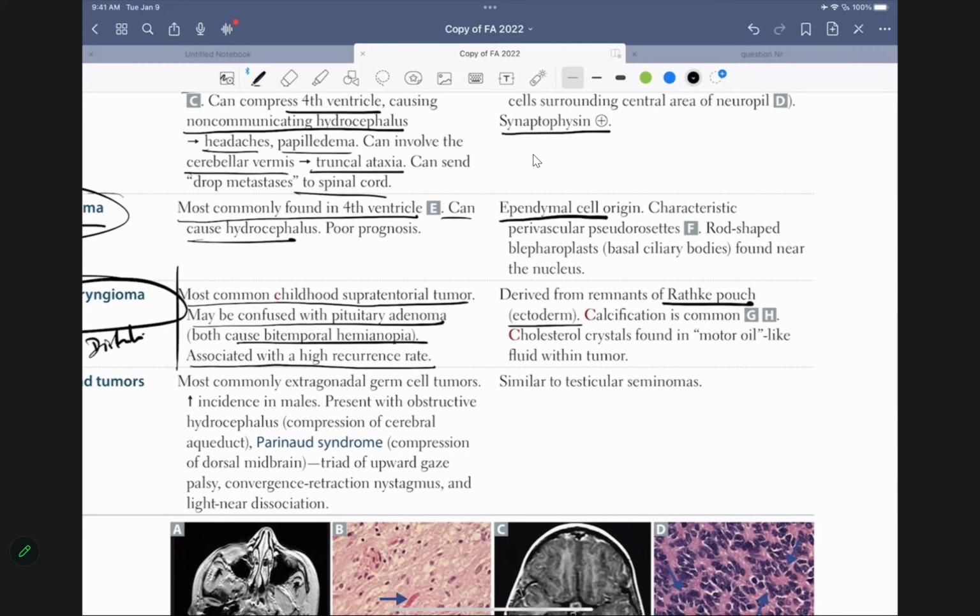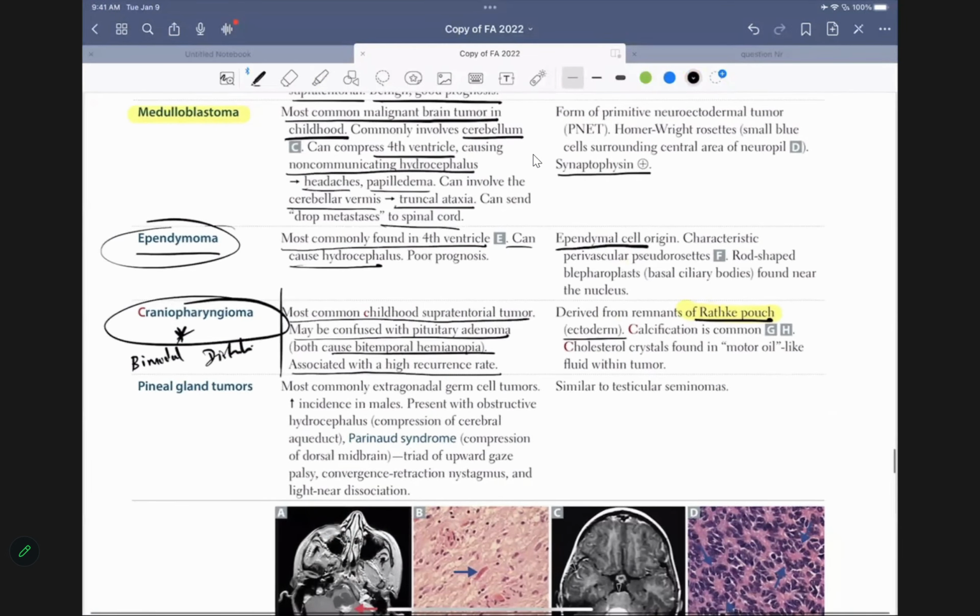Remnant of Rathke's pouch. This is the only reason you need to remember this name, Rathke's pouch. So remnant, calcification is common. That brings you the answer. Once your gland is calcified, you cannot produce anything, can you? All right. So that's craniopharyngioma.